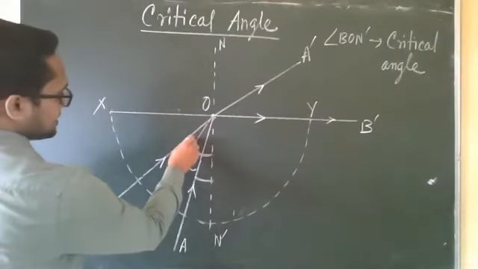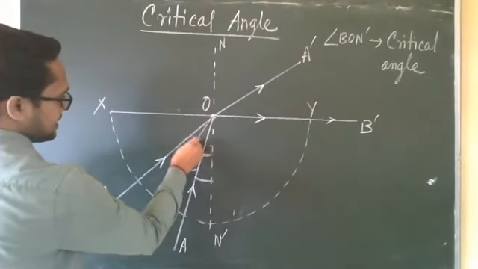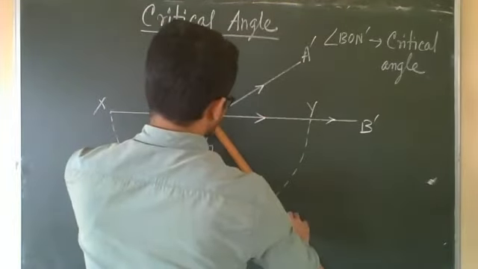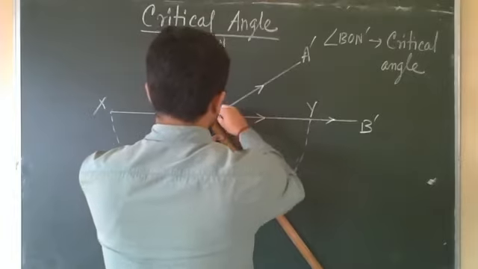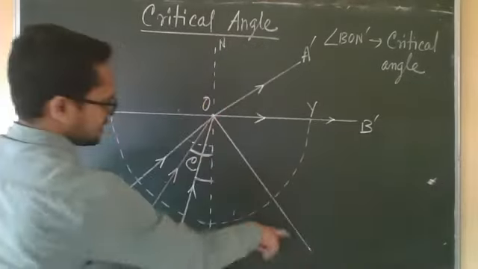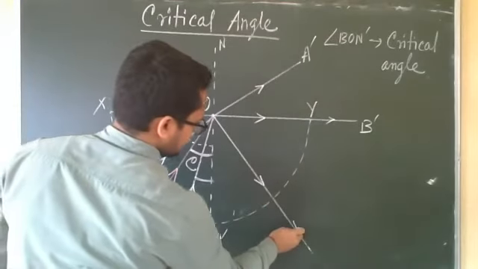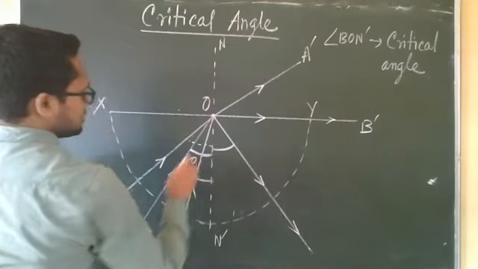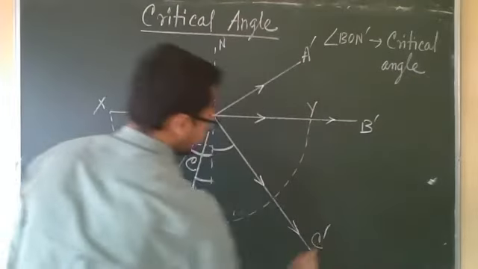And see this angle. This angle is greater than the critical angle. Greater than the critical angle means total internal reflection, and it will go in this way. Here again it is undeviated because it is along the normal. So this ray you name C.